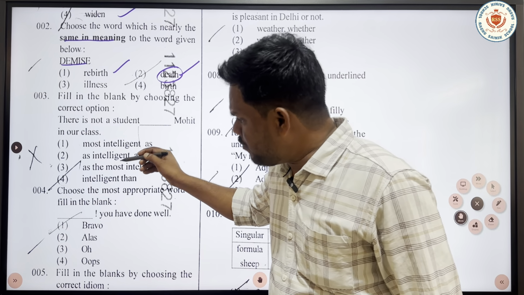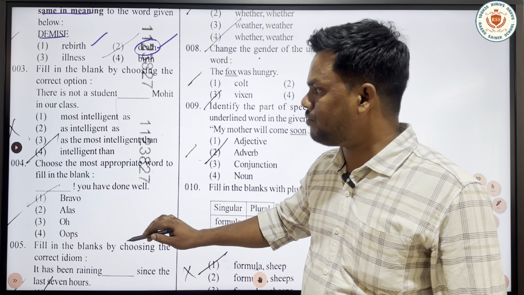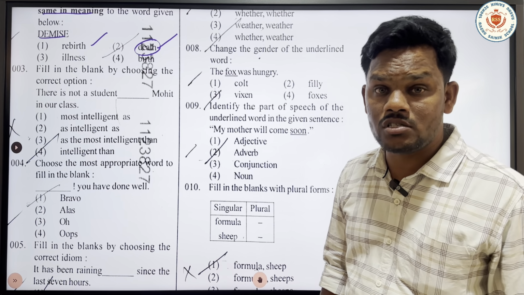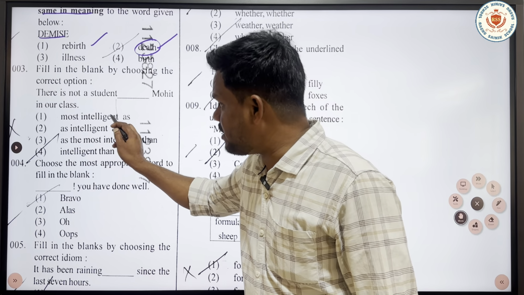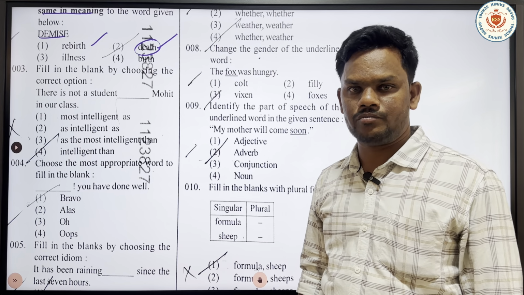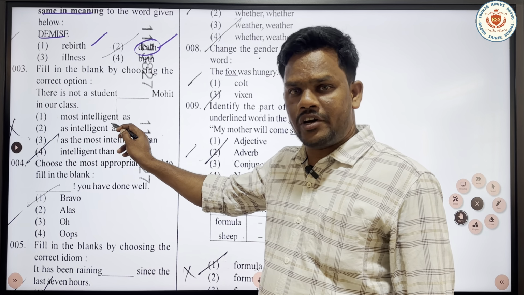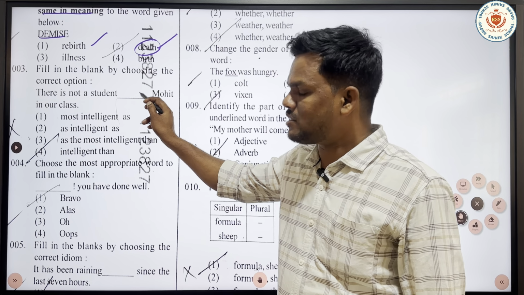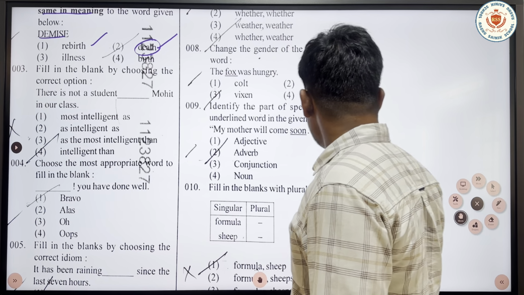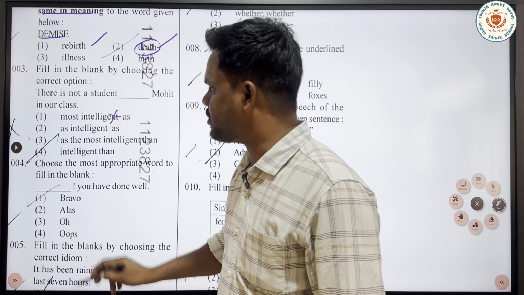Wherever we have degree in equality, we will have to use as plus adjective plus as. So, if you go by the deleting methodology of this question, see, the first option is most intelligent as. Actually the word most intelligent comes in superlative degree. As the option is in superlative degree, this option doesn't match the question, so we cannot take this option.